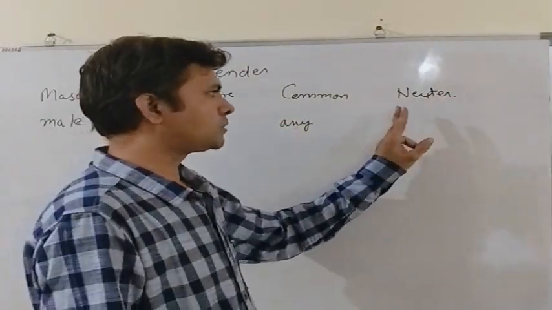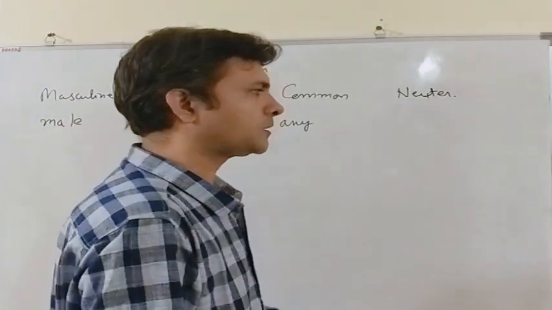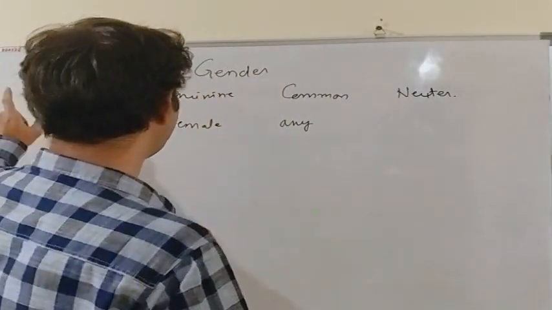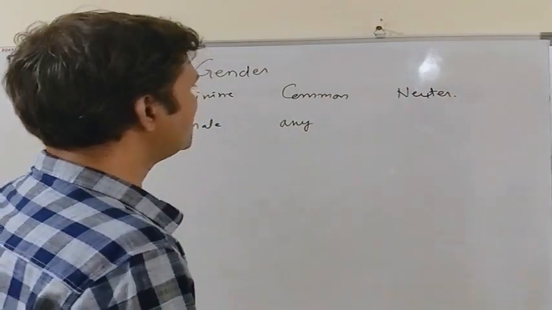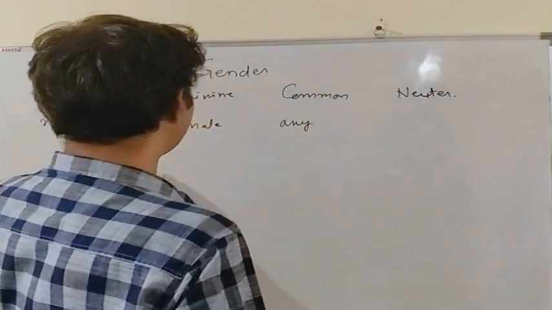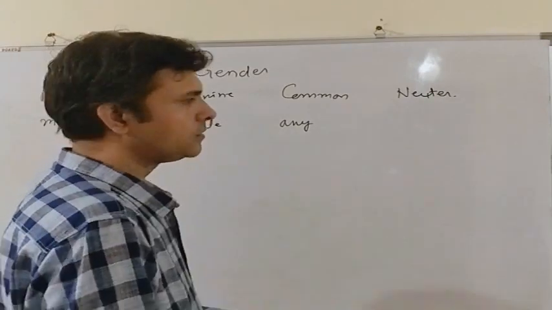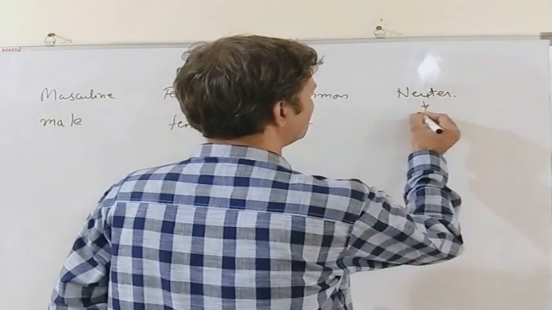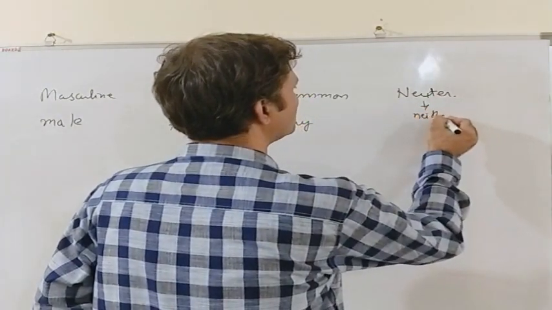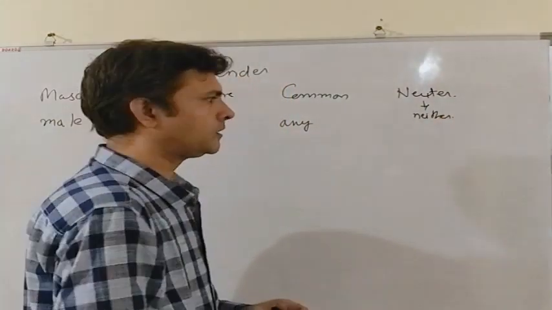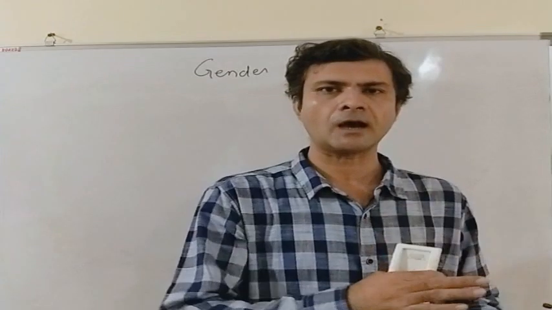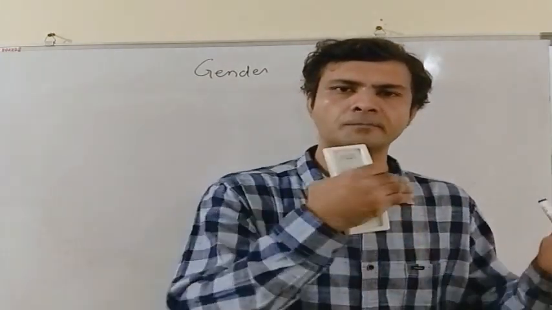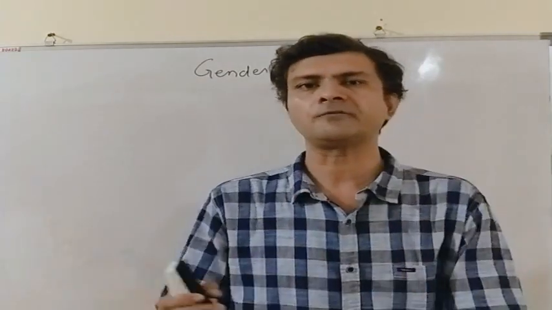And a noun is a neuter gender if it denotes a non-living thing. That is, it cannot represent either masculine gender or feminine gender. That is, neuter gender neither represents male nor female. The meaning of neuter is neither. It represents neither male nor female. It represents non-living things. Now we will see how we can change a noun in its masculine form to its feminine form.